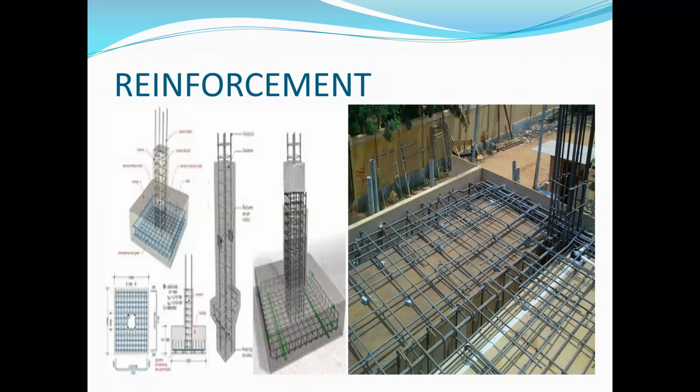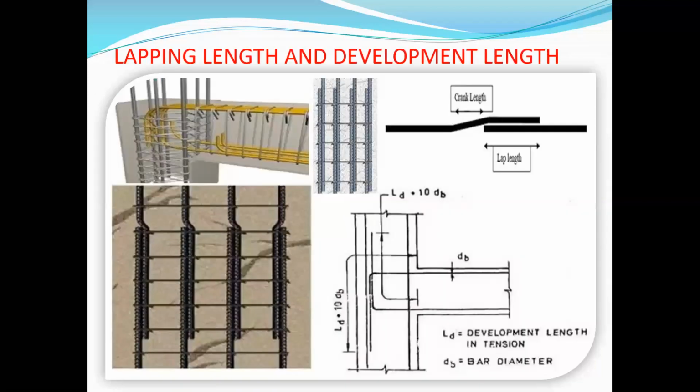Reinforcement is strong in tension, weak in compression. Concrete is strong in compression, weak in tension. This is the main concept of joining these two materials, concrete and reinforcement, supporting each other simultaneously, developing the strength and resisting the loads. Go to the next slide, lapping length and development length, and this is also reinforcement details.